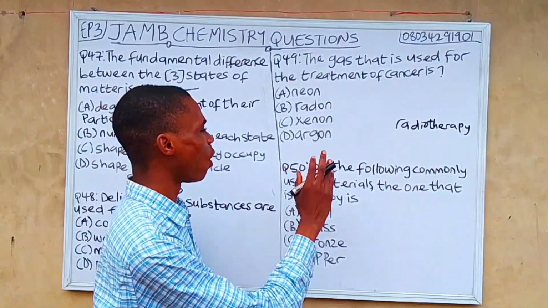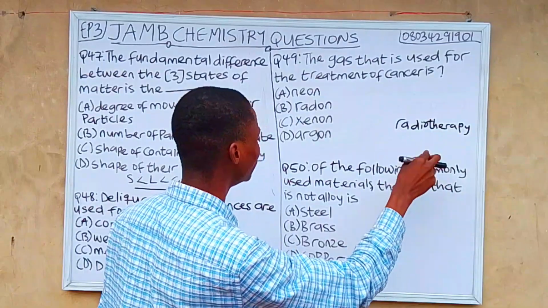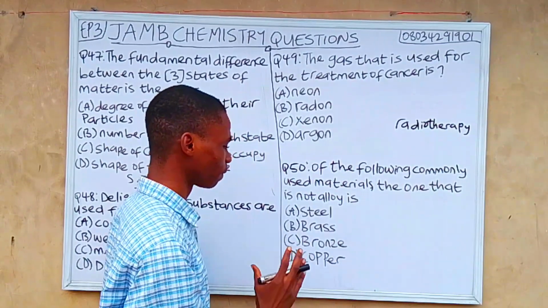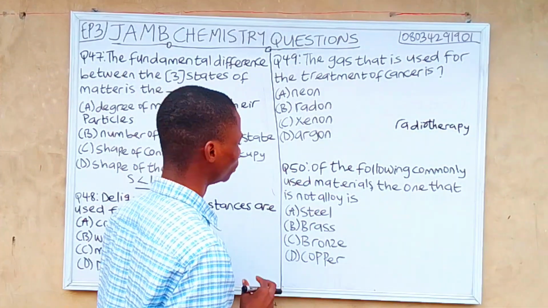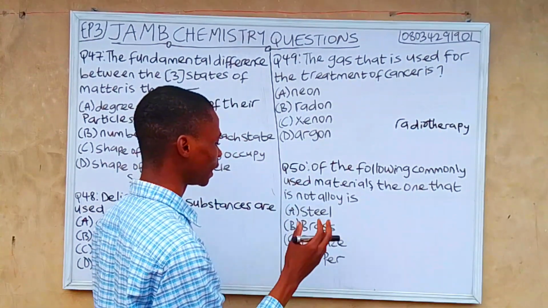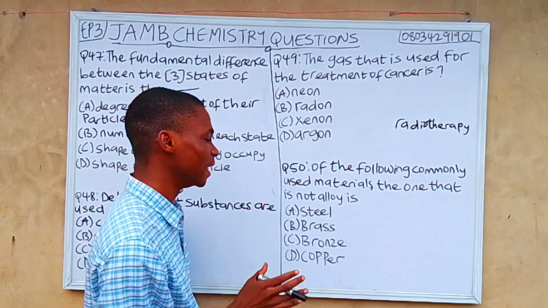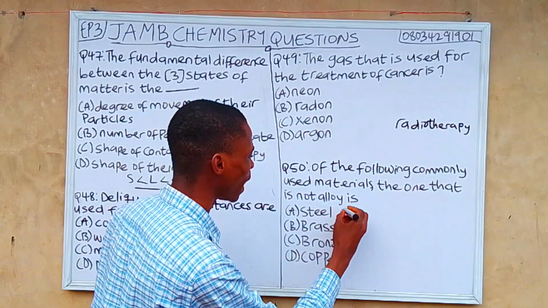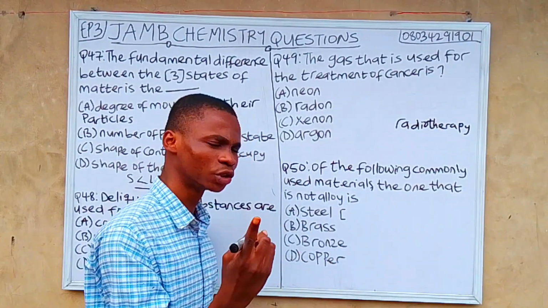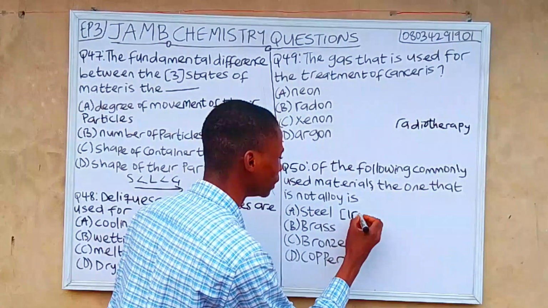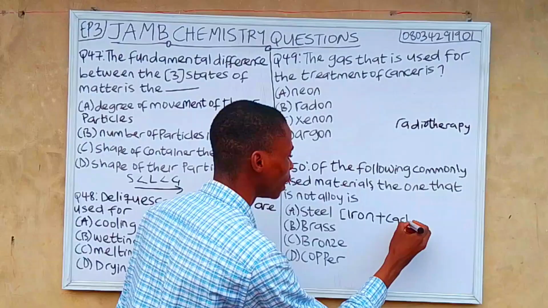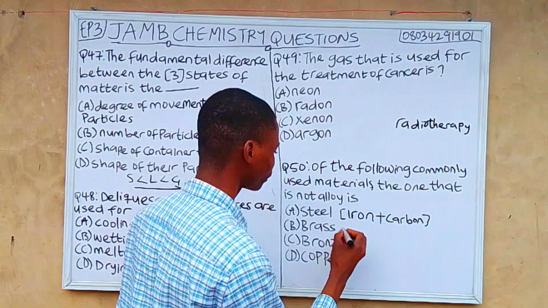Question 50. Of the following commonly used materials, the one that is not an alloy is, so I'll break this down. Just watch me do that. A, steel. B, brass. C, bronze. D, copper. Let's start from steel. Steel is an alloy which combines two things, iron plus carbon. Iron plus carbon.